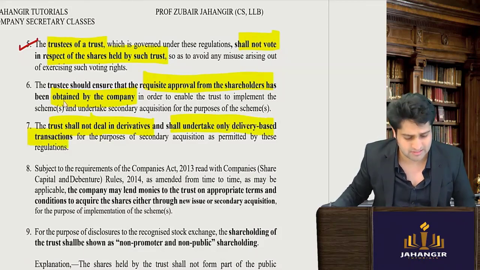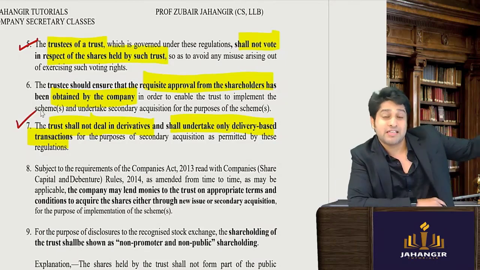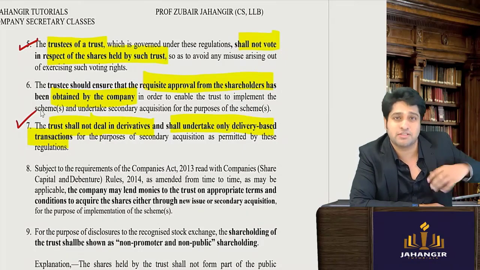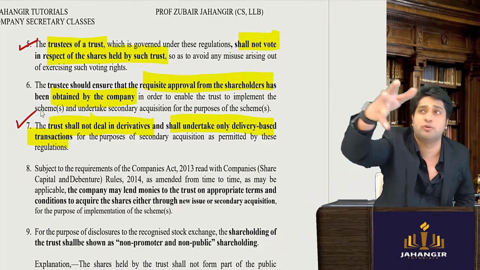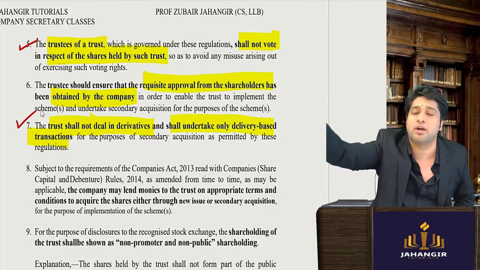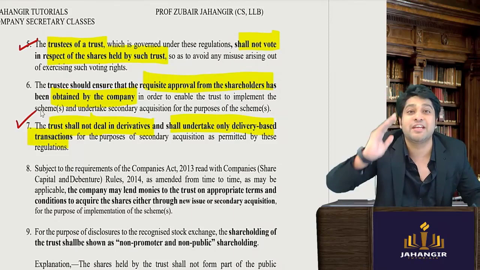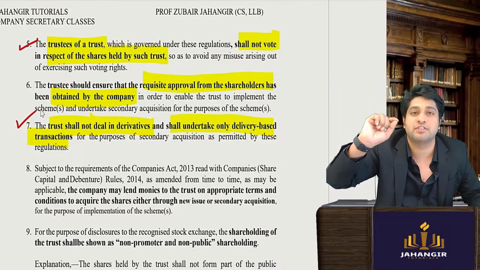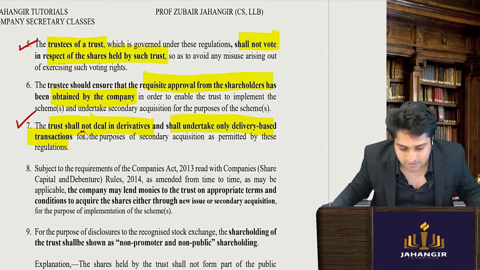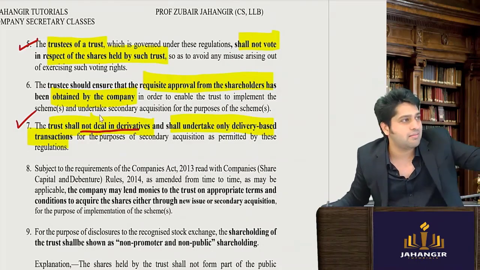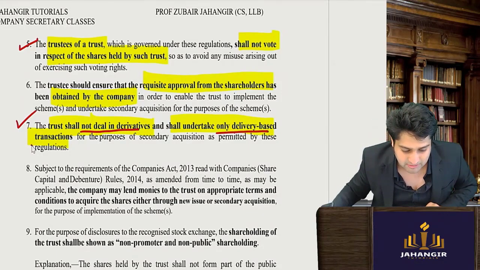Very, very simple. Let's understand. The trust, I am purchasing the share. The trustee is purchasing the share. Now we start dealing in derivatives. We will start dealing in F&O, futures, options, currency, commodity. This is all nonsense. Derivatives involve extreme risk. You cannot enter into derivative trading. Just quietly buy from the market. When you buy also, it will be a delivery based transaction only.